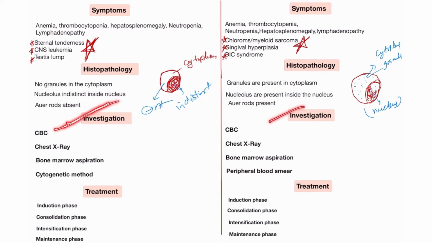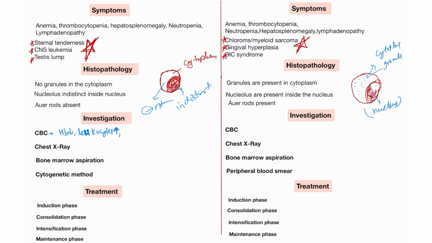How will I find this? By the CBC, chest X-ray, bone marrow aspiration, and cytogenetic test. In the CBC of the patient, you will see the hemoglobin level decreases. Also leukocytes increase. I already said the WBC increases in all cases of leukemia. So you will see the leukocyte amount increases.